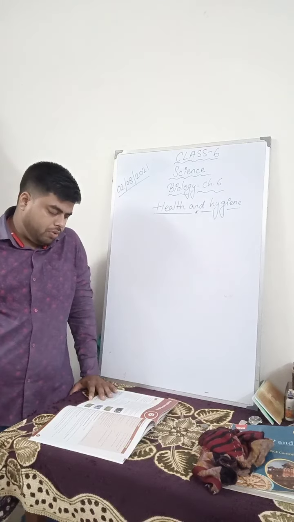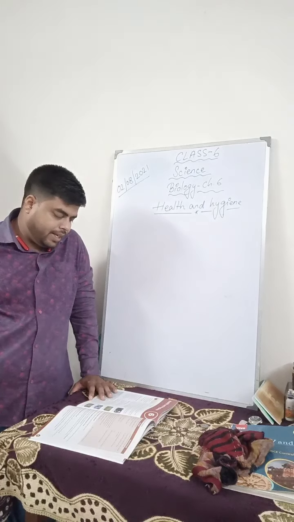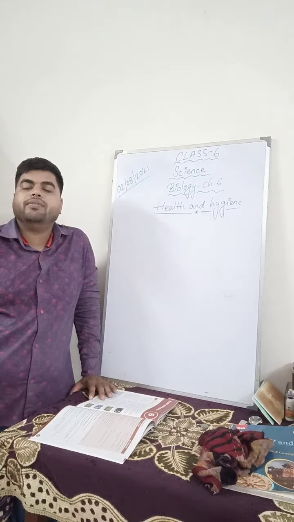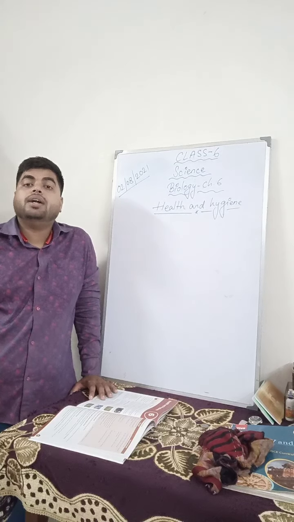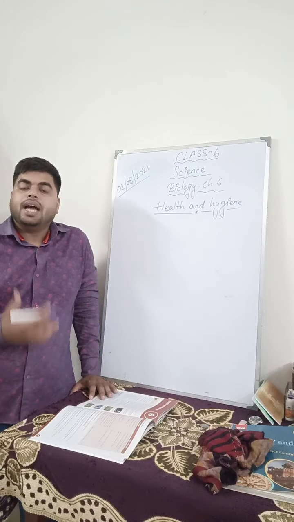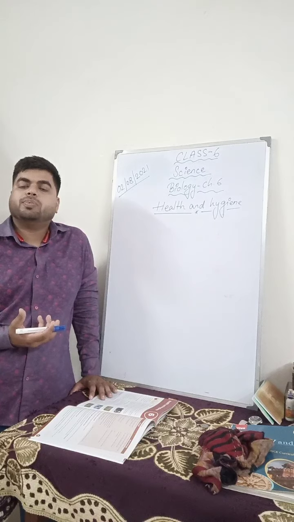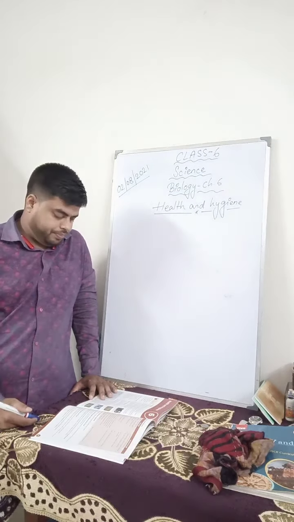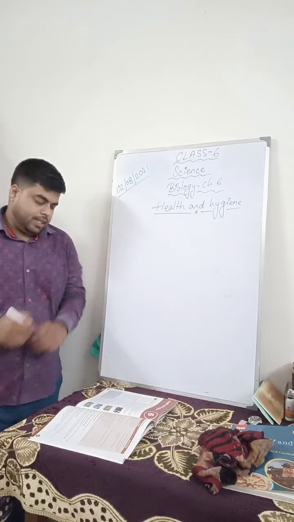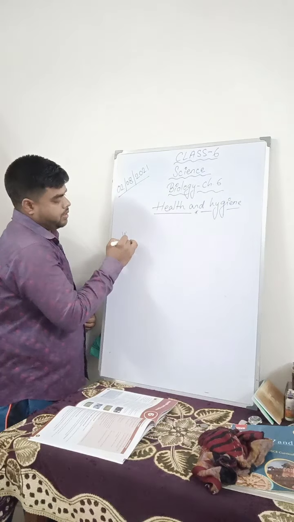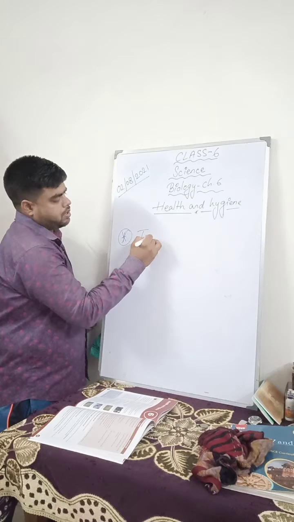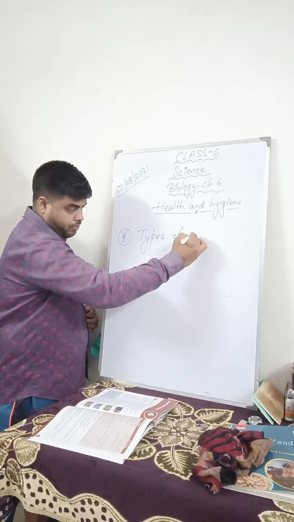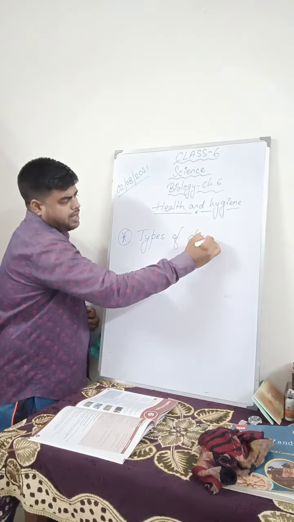In this chapter, we will discuss these factors in detail and learn how diseases spread and ways to prevent and avoid infections. So in this chapter, we will learn different kinds of diseases, how they spread, how to prevent them, and how to be healthy. Types of disease. So the first topic is types of diseases.